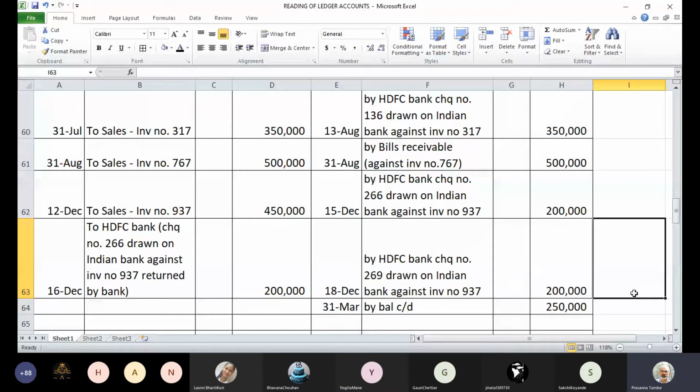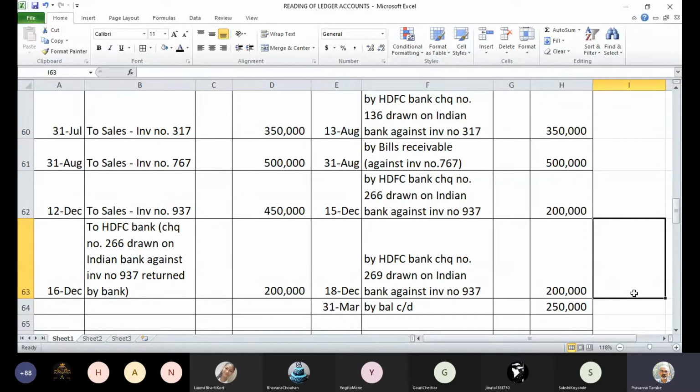So on 15 December, you received and deposited the check. So you made the entry. But on 16 December, your bank, HDFC Bank, informed you that the check has bounced. So you have reversed the entry. Your original entry was HDFC Bank account debit to Ajay's account. So now you have passed the entry Ajay's account debit to HDFC Bank 2 lakhs rupees on 16th of December because the check was bounced.